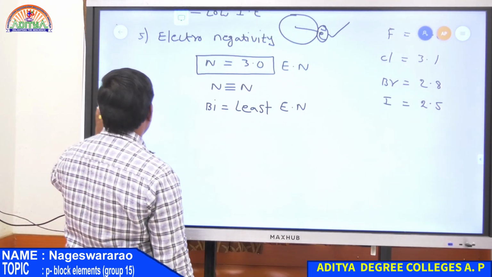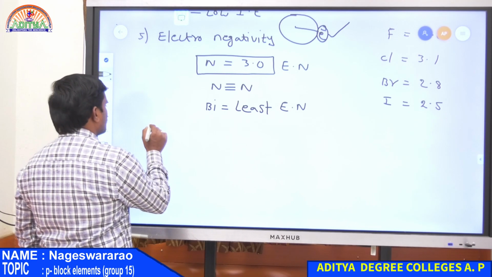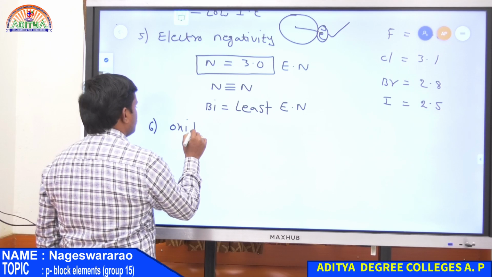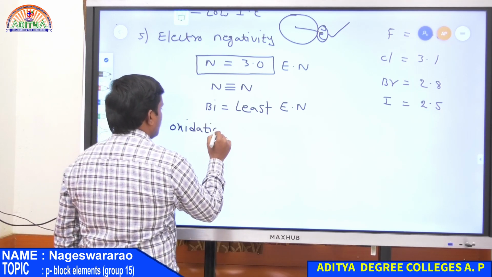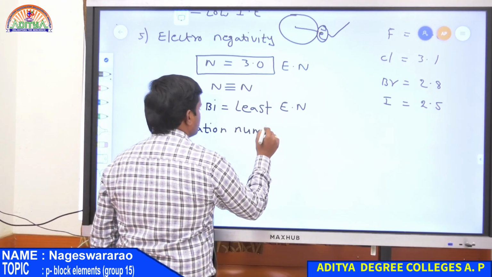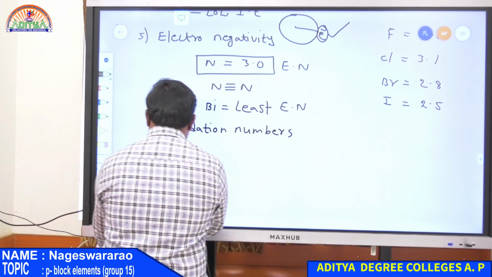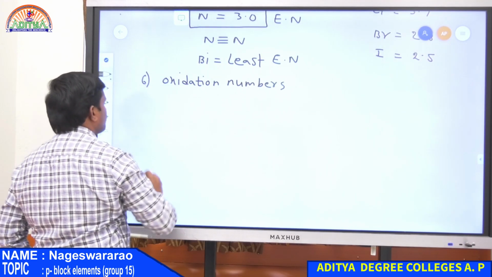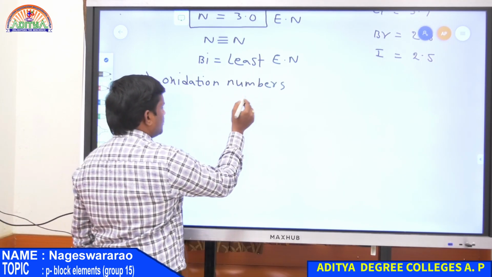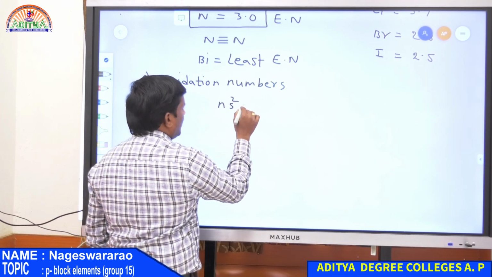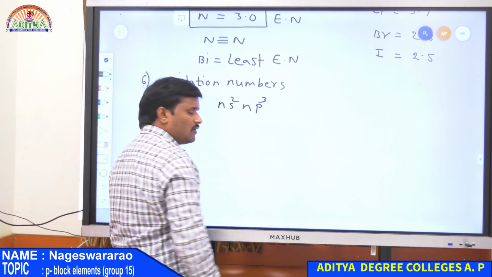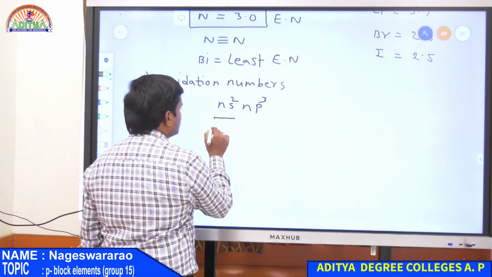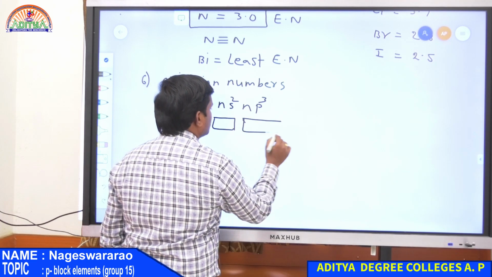Next, the sixth property is oxidation number. The general electronic configuration of this group is ns2 np3. So how many electrons are there in the outermost shell? Here 2 electrons in s and 3 electrons in p.